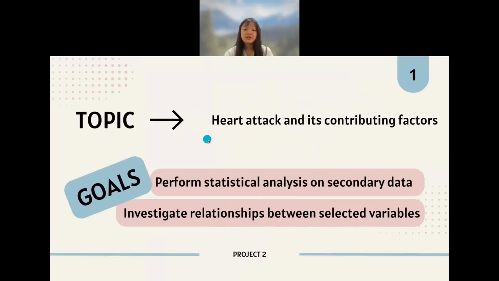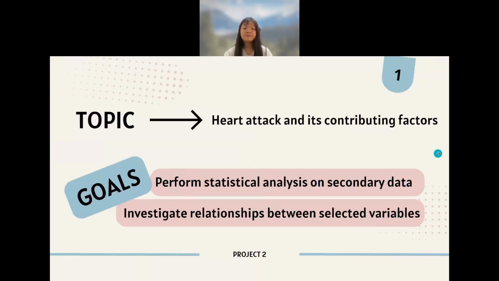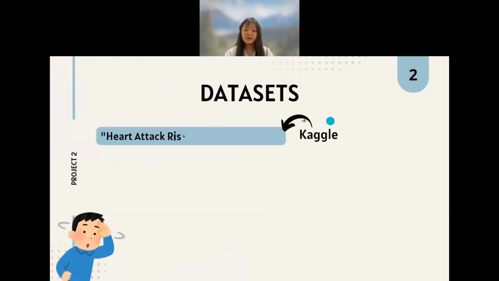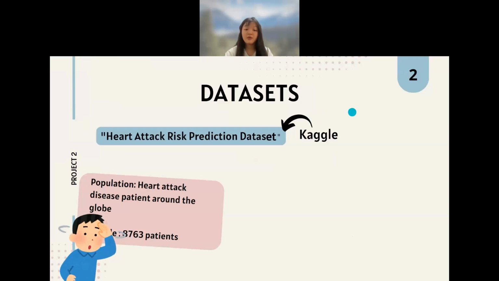Let's start our Project 2 by seeing the topic first. The topic we've chosen is heart attack and its contributing factors, and the goal of this project is to perform statistical analysis on secondary data, and also to investigate the relationship between the selected variables on the secondary data. For the dataset part, we found our dataset on the Kaggle website.